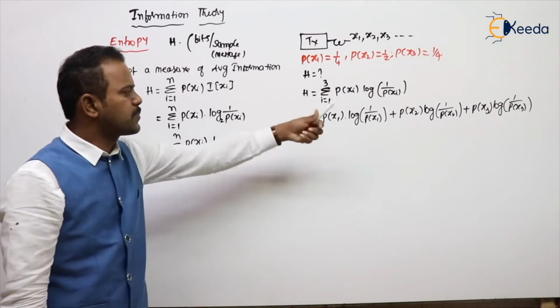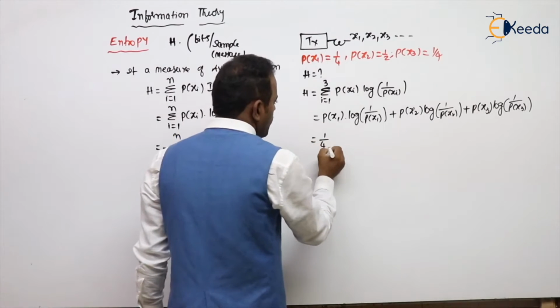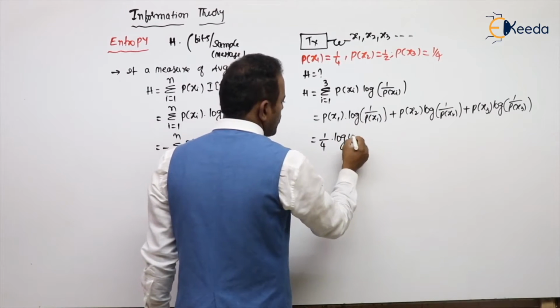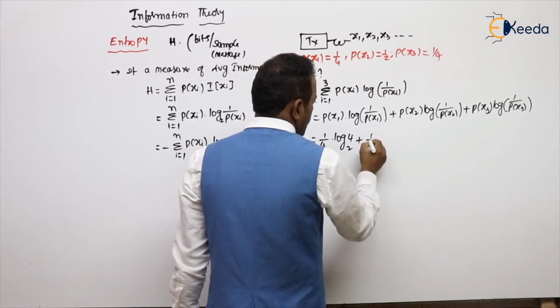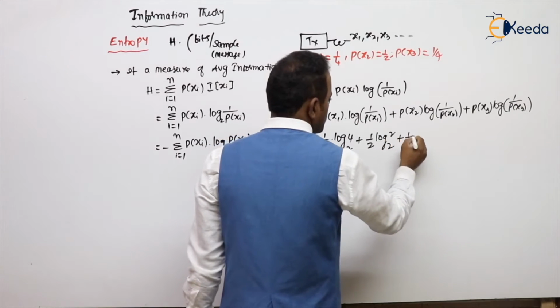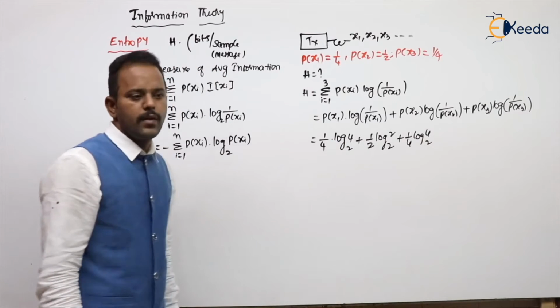Getting my point? I just expanded. Then follow. What is the value given? 1 by 4 into log 1 by 1 by 4, so log 4, base always 2 only, plus 1 by 2 into log 2 base 2 plus 1 by 4 into log 4 base 2.